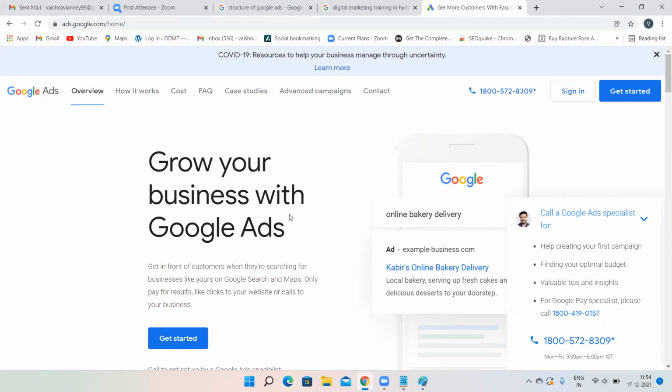Now, to create a Google Ads account, first log into your Gmail account, and after that, enter google.com/ads in a new tab. After that, this is going to appear to you. When you're creating your Google Ads account for the first time, just see everything over here. If you have any problem with your Google Ads account, then you can contact these people over here. There is a number over here. Click on Get Started, because you're already signed into your Gmail account, right? So no need to click on Sign in.